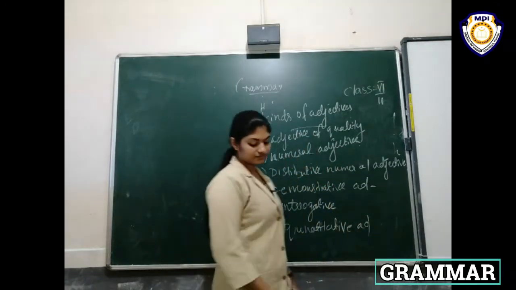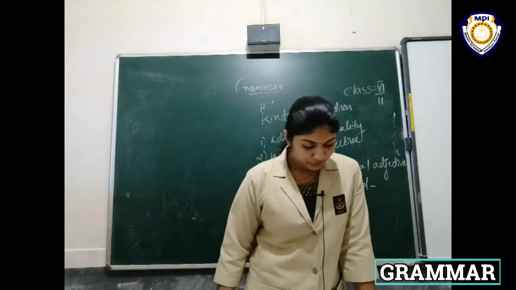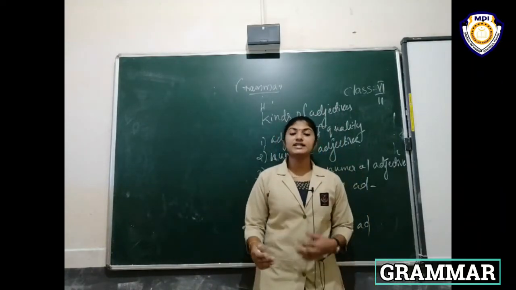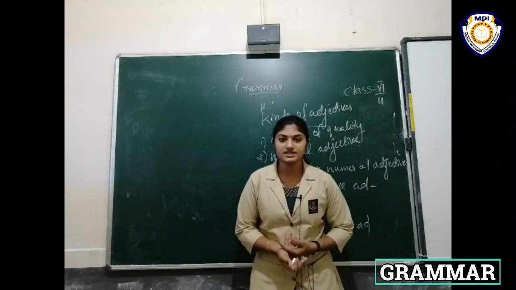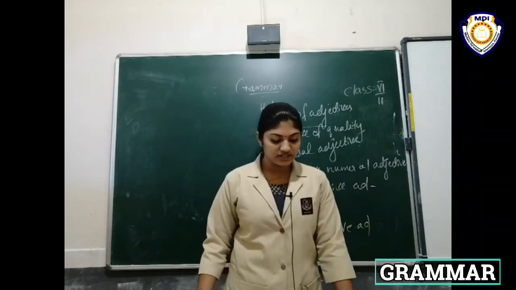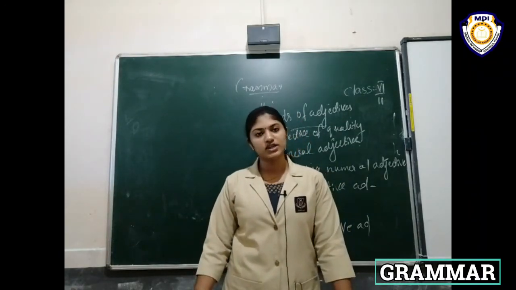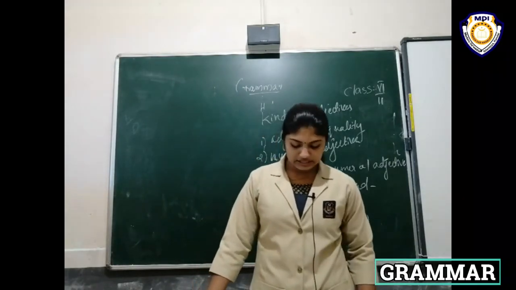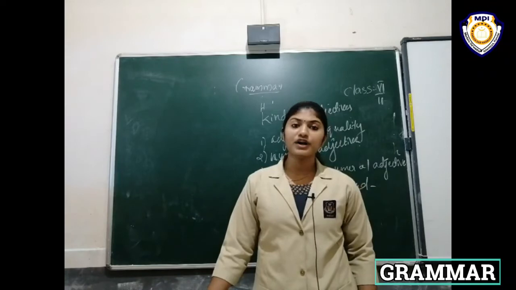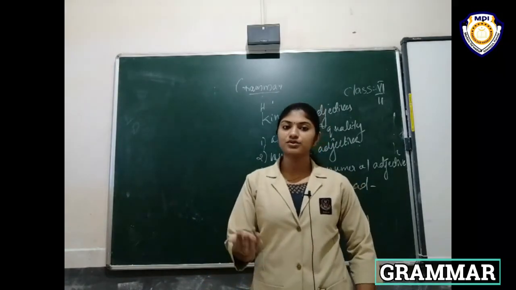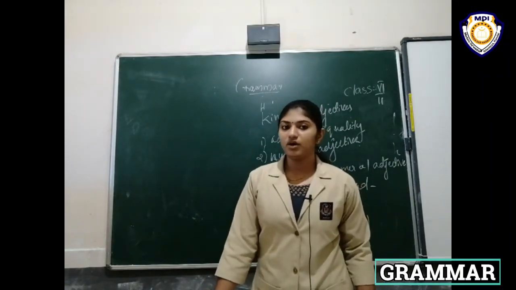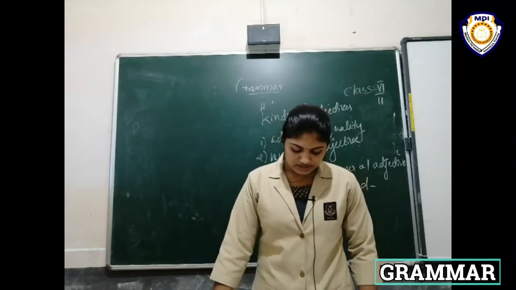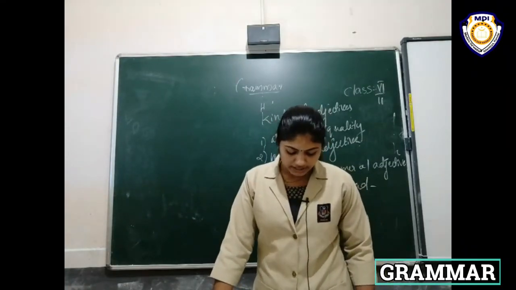A quantitative adjective tells how much of a thing is meant, the quantity of things. When used before nouns, these words are called quantitative adjectives.